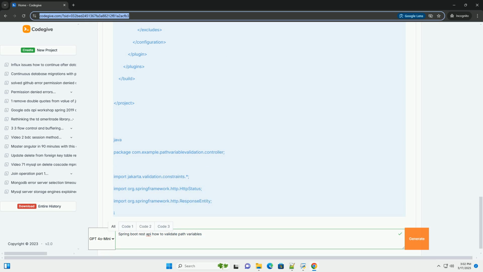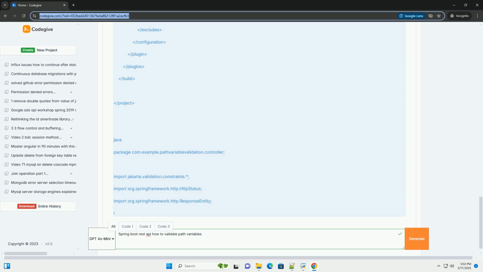Important considerations. Null handling: decide how you want to handle null values for your path variables. You can use @NotNull to ensure that a path variable cannot be null. If a path variable can be null, make sure your validation logic handles it gracefully, as shown in the isValid method of the custom validator.